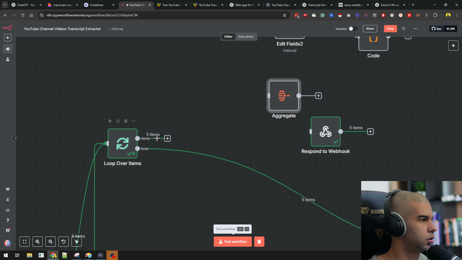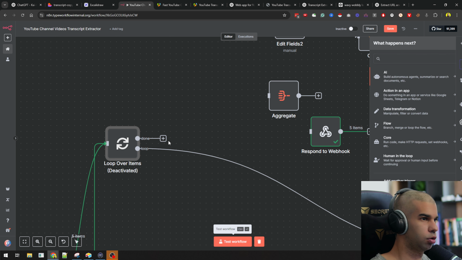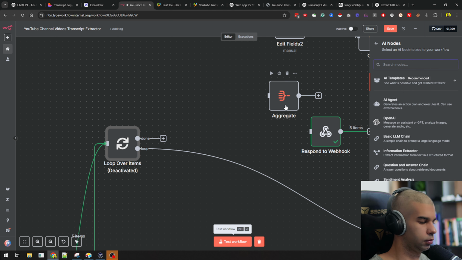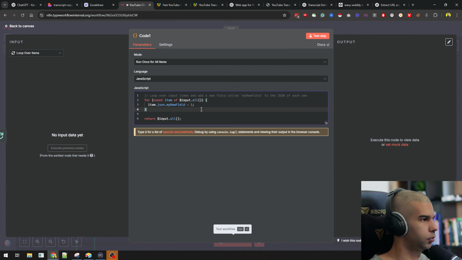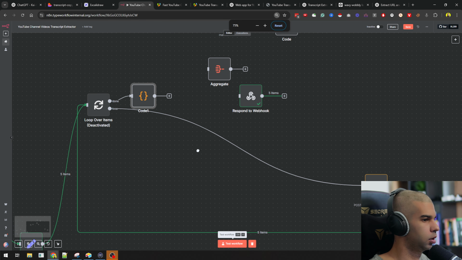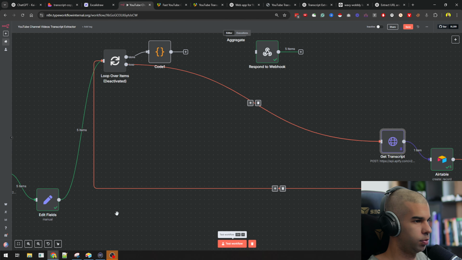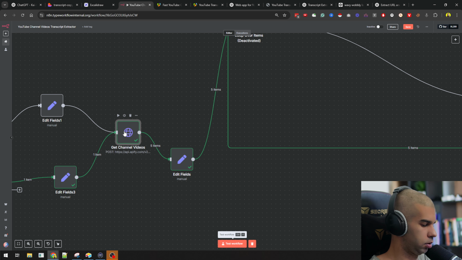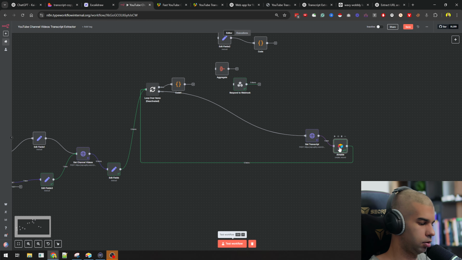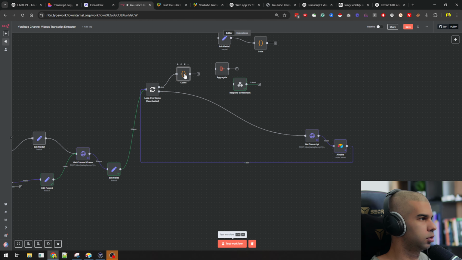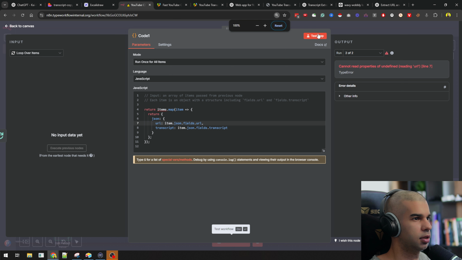So here we had code. Code, paste, and let's just pin that, and also Airtable, so we'll be able to hit test step there.